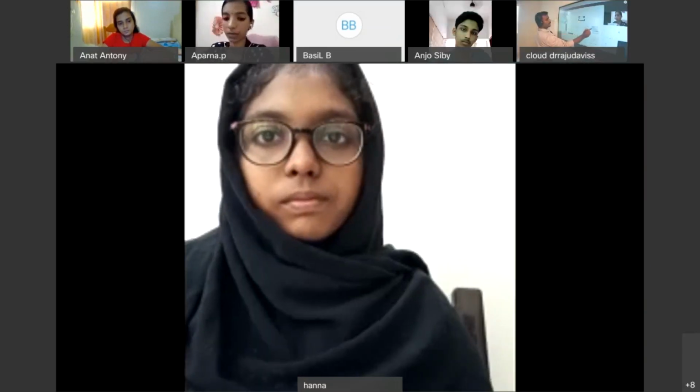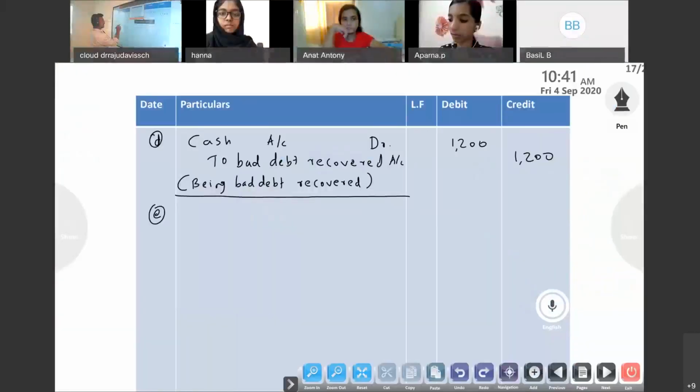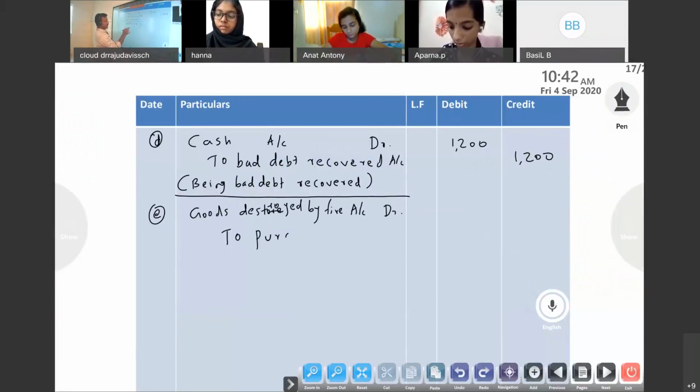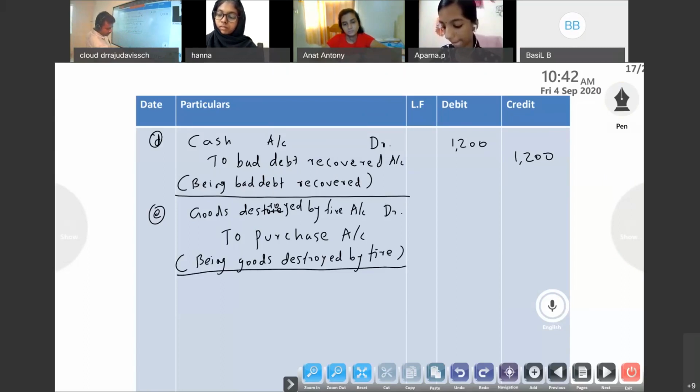So the entry will be goods destroyed by fire account debit to purchase account, being goods destroyed by fire. Amount will be 2000.